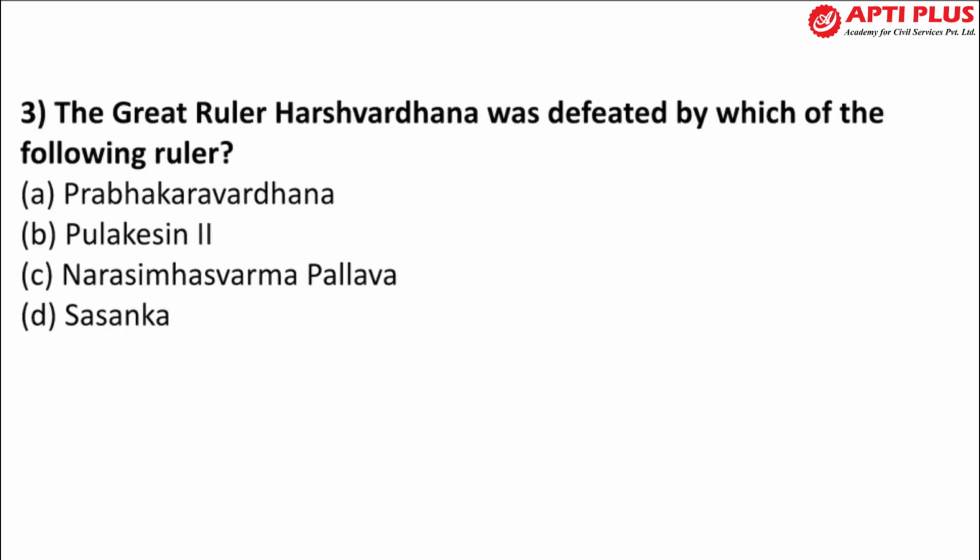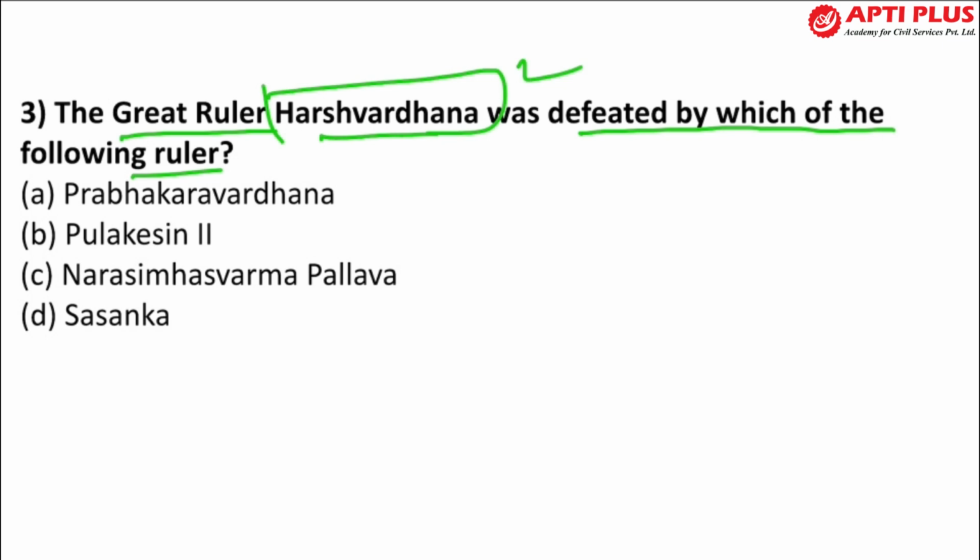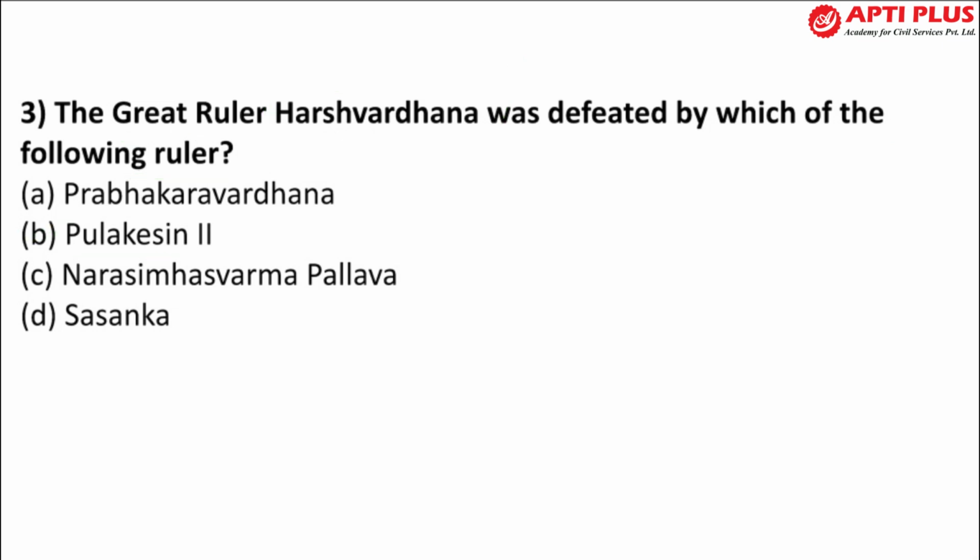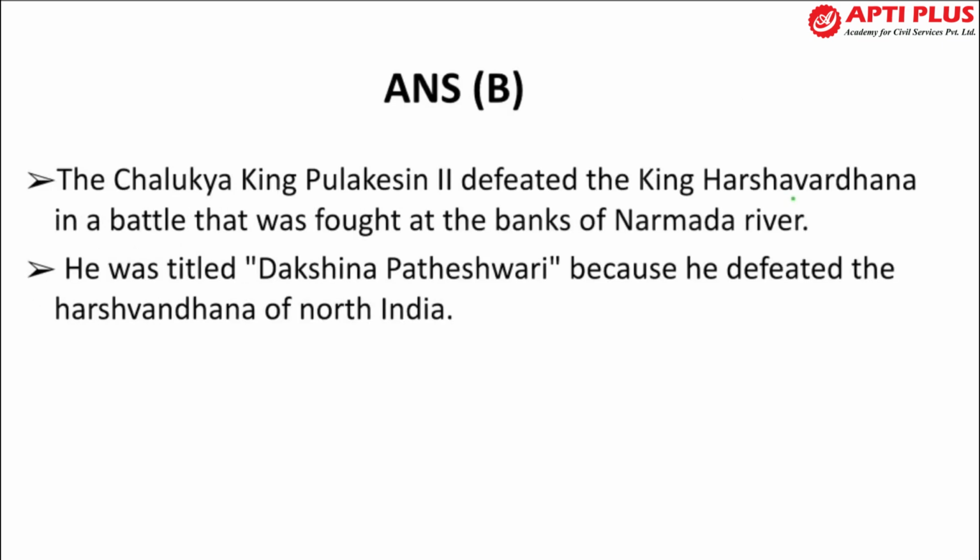The next question: the great ruler Harshavardhana was defeated by which of the following rulers? Harshavardhana was a great ruler from North India, but he was also defeated by a king. The answer is B. Pulakeshin II was the ruler of the Chalukya kingdom, and he defeated Harshavardhana on the bank of the Narmada river.